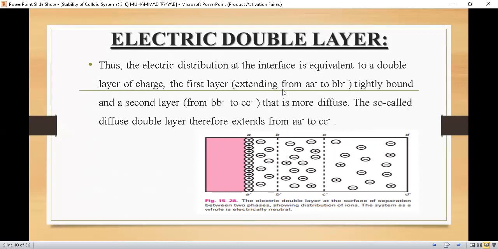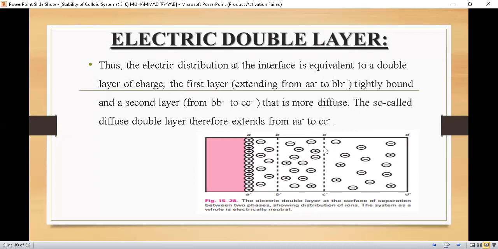The first layer extends from AA dash to BB dash. This whole unit behaves as a single unit because we had discussed that there is a strong interaction between the counter ions and the ions that are adsorbed at the surface, and there is also interaction between the solvent molecules and these negative ions. So the system as a whole behaves as a single unit from AA dash to BB dash. This is the first layer, tightly bound, and a second layer from BB dash to CC dash, from here to here.